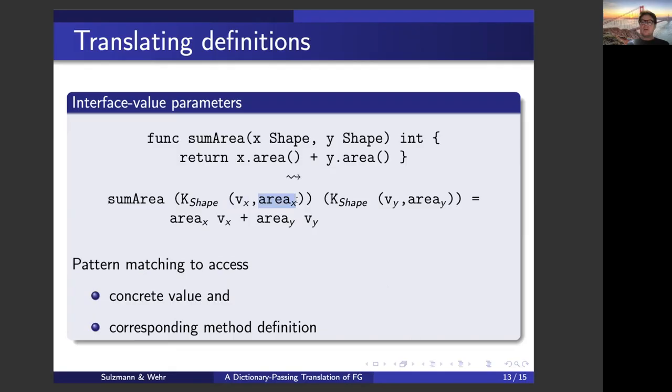And then we simply call the corresponding method definition with that specific value. So again, we're using pattern matching to access the concrete value and the corresponding method definition. And this leads then to a pretty efficient translation scheme that is a variant of the dictionary translation scheme.